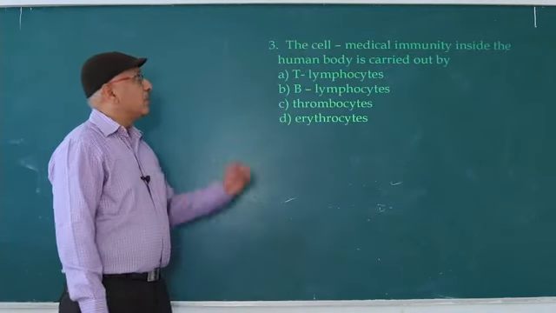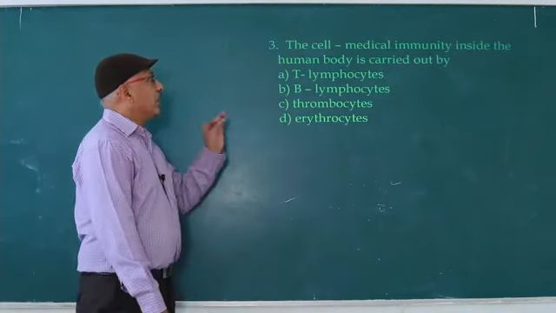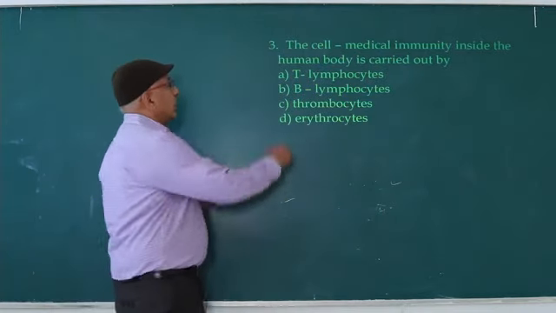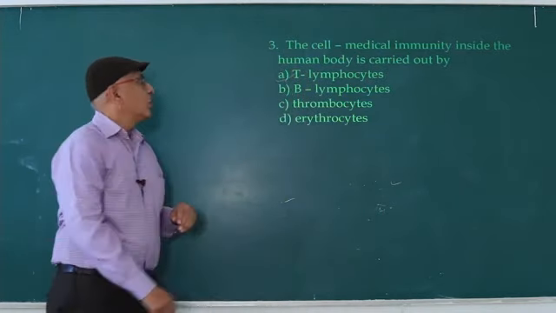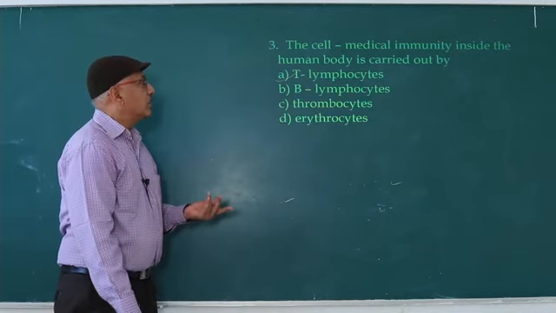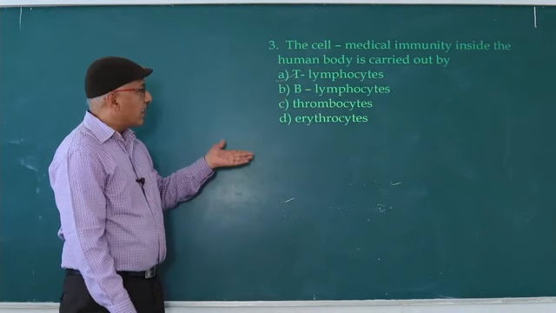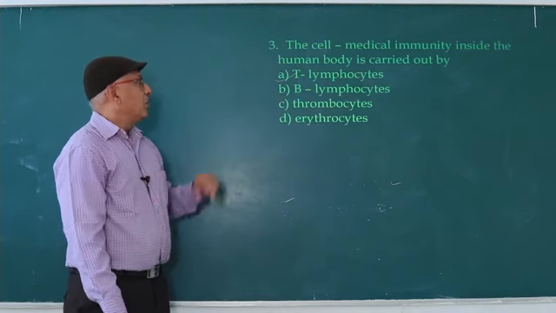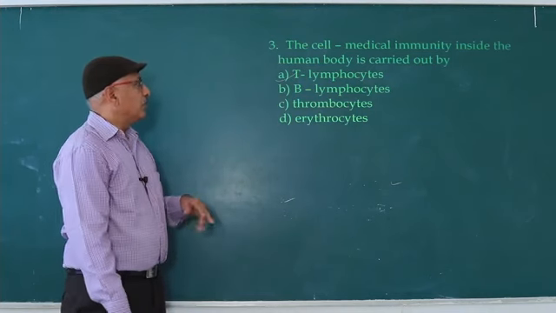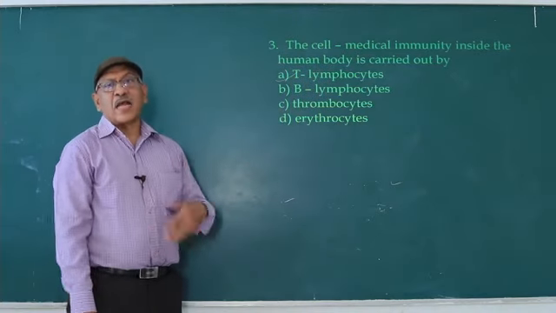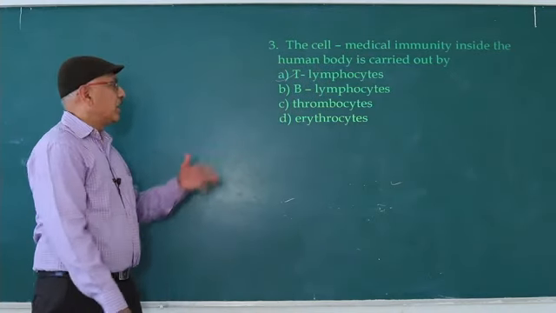The cell-mediated immunity inside the human body is carried out by T lymphocytes and natural killer cells. Here the option is only T lymphocytes. B lymphocytes are humoral immunity. Thrombocytes are auxiliary cells that help in immunity.